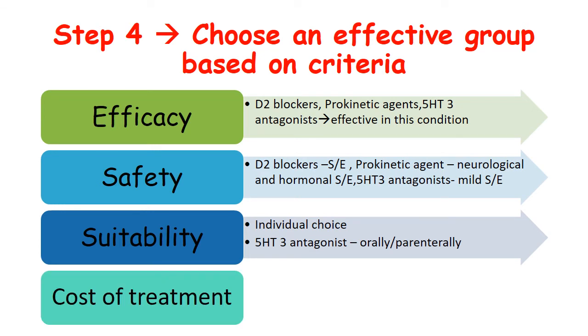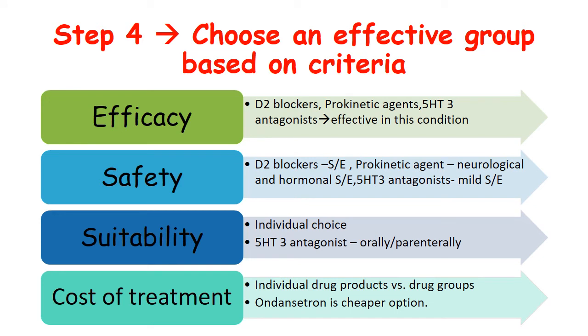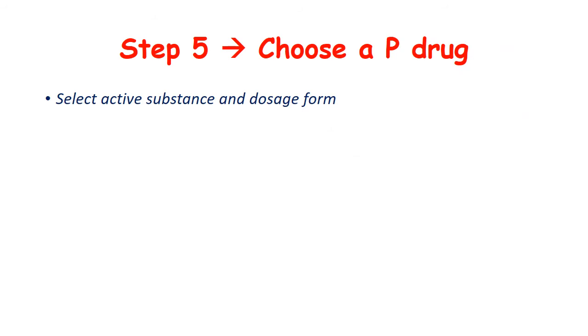And if we compare the cost of treatment of 5-HT3 antagonists with other groups, they are comparatively cost effective. As well, if we consider the various drugs present in this group like ondansetron, granisetron, palonosetron, we'll find that ondansetron is a cheaper option. Now we move to choosing a P drug. During the choice of a P drug, you have to take care to select the active substance, that is the main drug, as well as the dosage form, either oral or parenteral, depending on the condition of the patient.